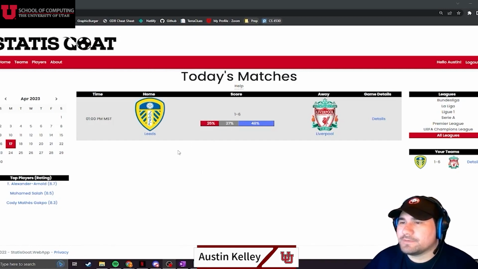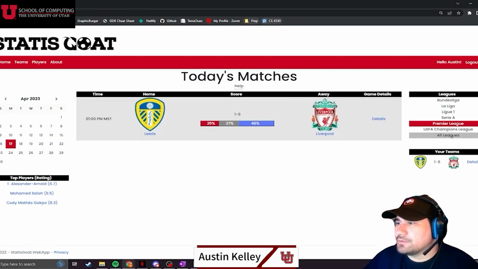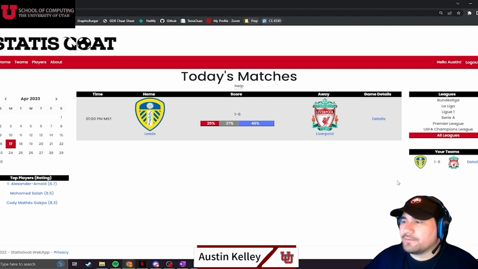When you first navigate to our site, you're brought to this homepage here, which just shows us a list of all the matchups for that day. In the middle, we can see our prediction, and since this game already happened, we also have a score as well. On the right, we can choose to sort by league, and just below that, we can see if any of the teams we have favorited are playing that day. Since I have favorited Leeds, we can see their matchup showing up there in that list.